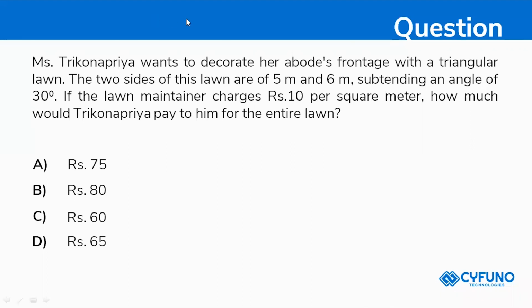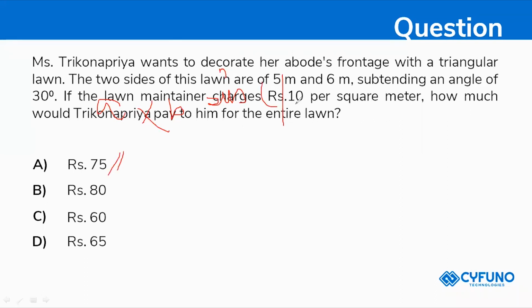Actually here you should use the formula for area: A into B sine of C divided by 2. We should calculate using the angle. Superb, my answer is 75.